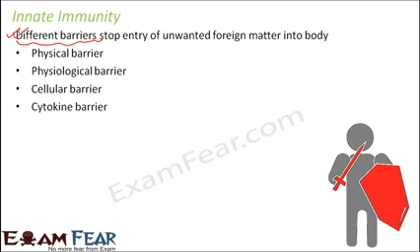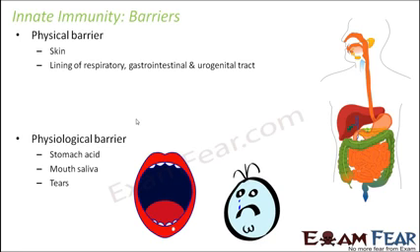So let us discuss each of these types of barriers and let us see how they stop the entry of unwanted substances into the body. So we'll first talk about the physical barrier. Physical barrier is something which physically stops the entry of foreign materials. So physical barrier is the skin. Skin is something which is present in our body by birth. We do not get skin later after we are born. So we are born with skin. So skin acts as a physical barrier. It stops entry of many substances inside our body.